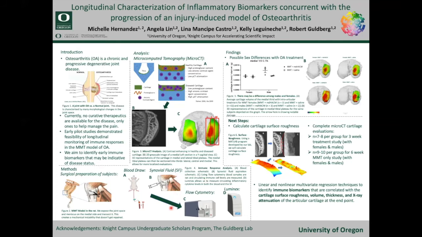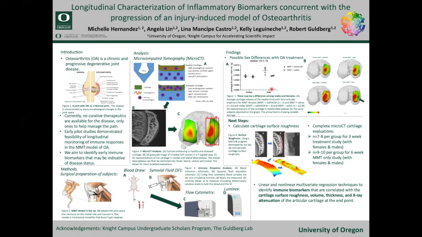In order to identify the circulating immune cells, such as T cells, macrophages, and B cells, we utilized flow cytometry. Immune cell levels will be measured at baseline prior to the surgery, 2 days post-op, and at 1 week, 2 weeks, and 3 weeks, which is the endpoint. Luminex will be used to measure circulating inflammatory cytokine levels in both the blood and the synovial fluid.